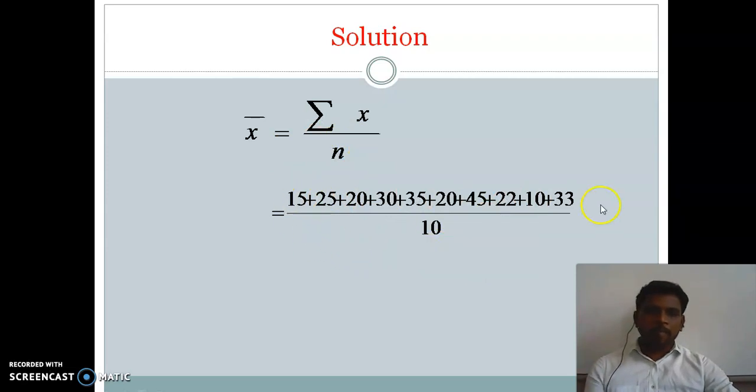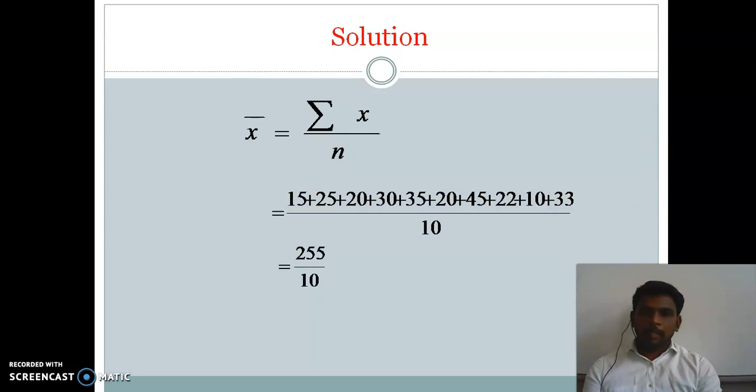Right? So if you add everything, you get 255, and divide by 10. If you divide 255 by 10, the answer is 25.5. So that is the procedure for finding the mean value for raw data, right? When raw data is given, you have to add all the numbers and divide by the number of terms or number of observations. That will yield the mean value. So here the value of x bar is 25.5, right?